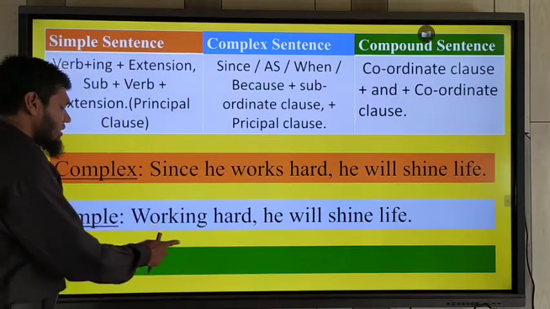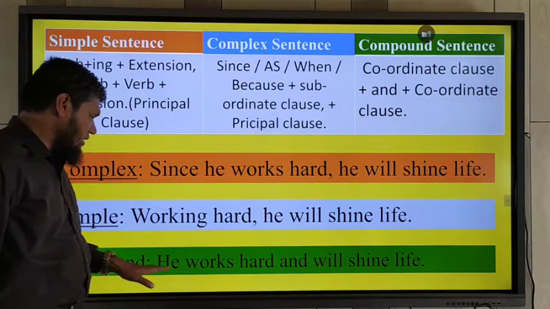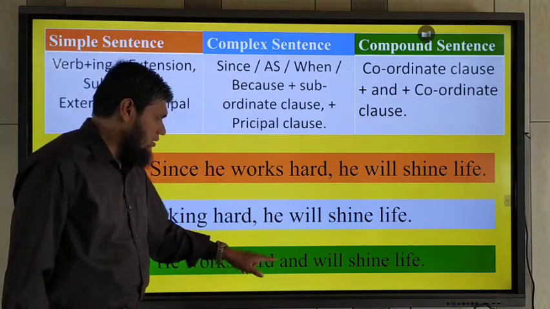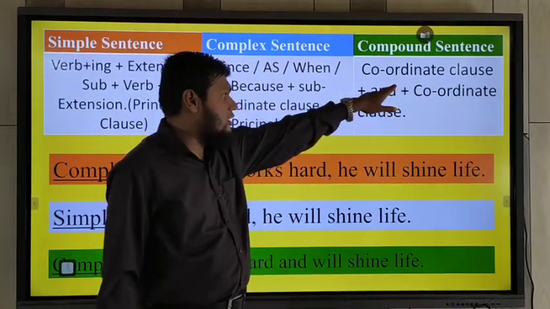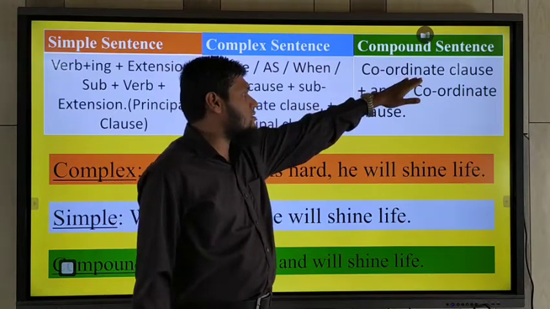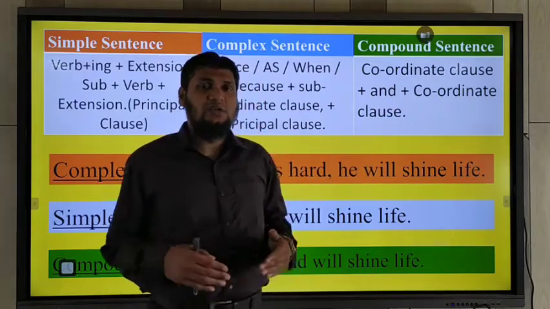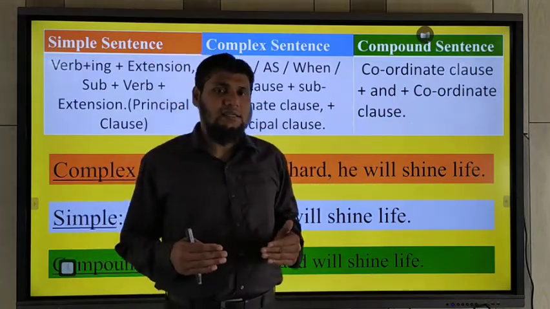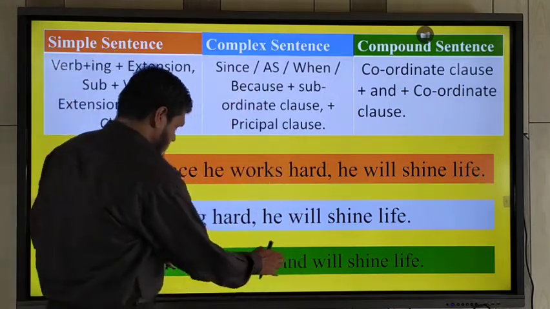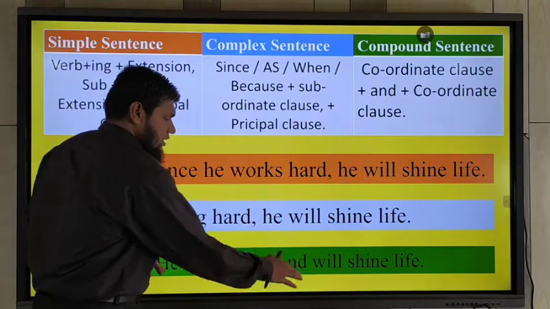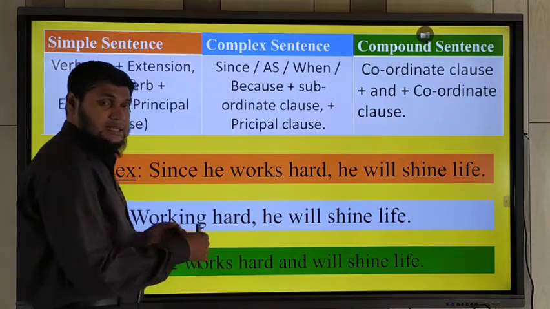Okay? If you want to change it into compound sentence, that time follow this. He works hard and. Look at this, coordinate clause. That means both clauses will be coordinate clauses because they will help each other. They will share with each other. That means the subjects are same, but the second subject is not used here because they are coordinating to each other.